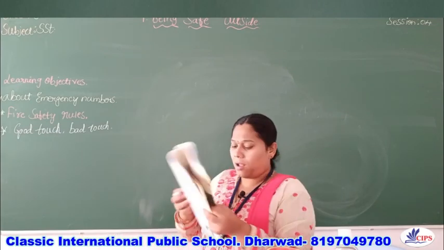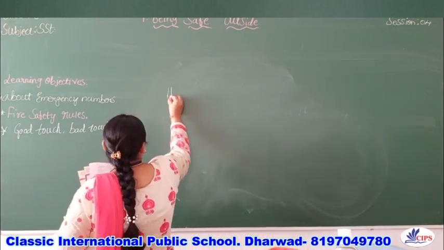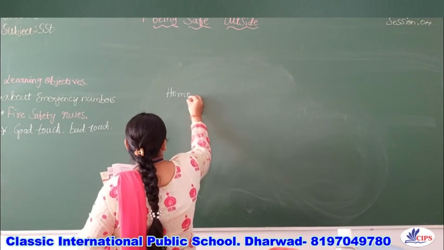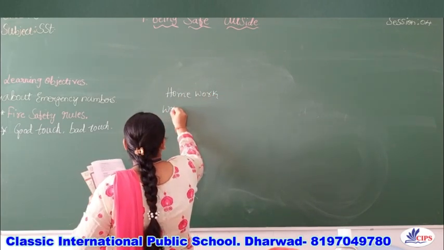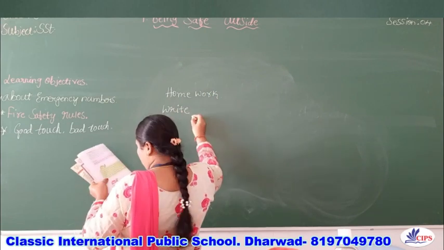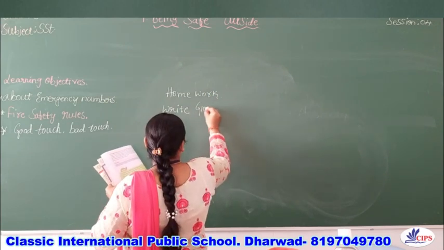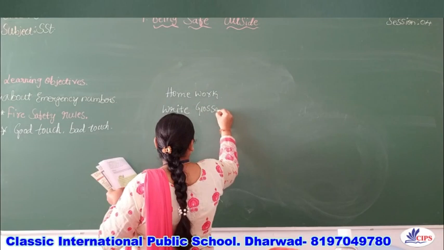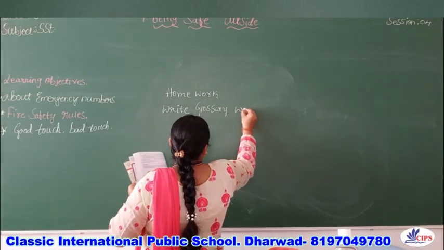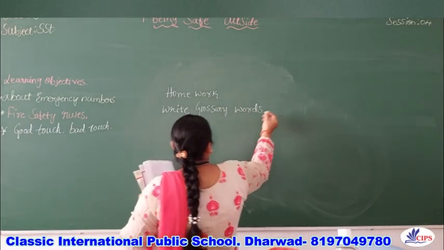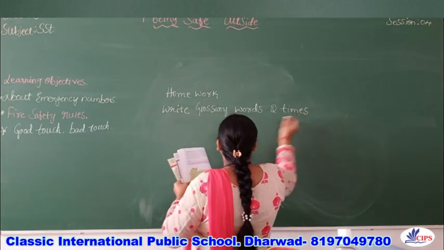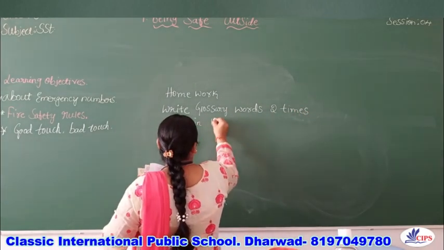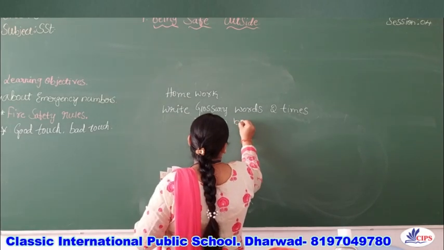So, today's homework. Write glossary words 2 times in HW book.